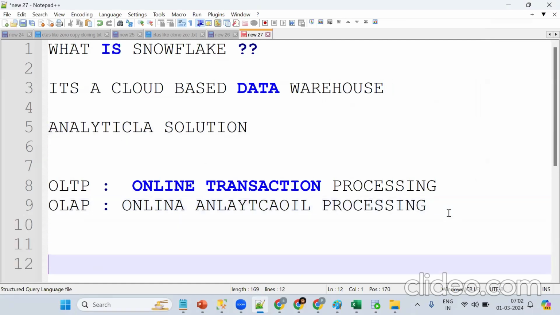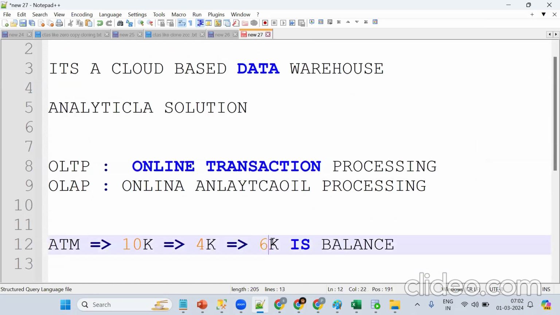Simple example: I go to a bank ATM. 10,000 is there. I want to withdraw 4,000. Now what happened? I get an immediate response saying 6K is the balance. Getting the point? Now tell me, will I get the response immediately?